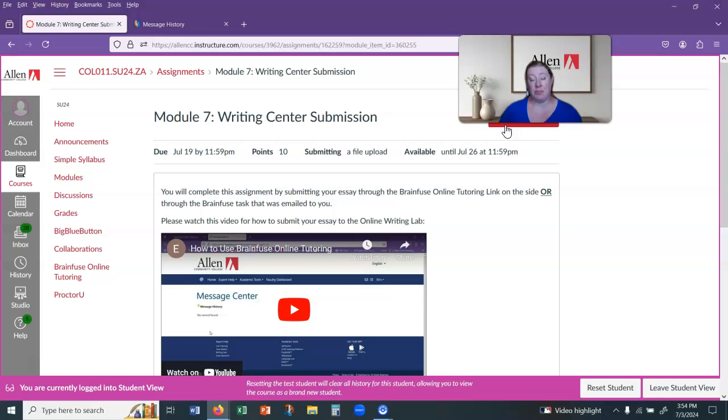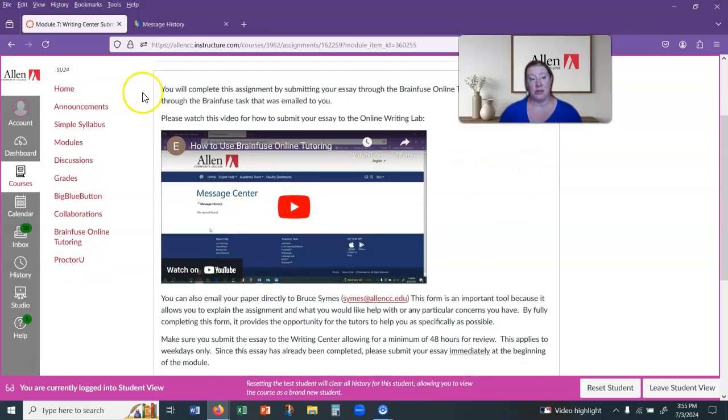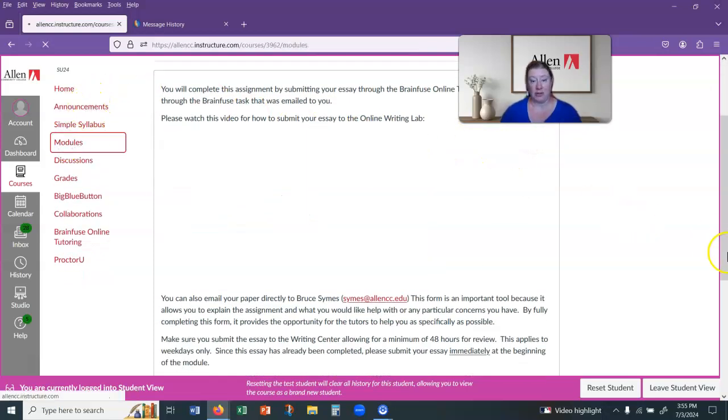If you hit start assignment and you just submit your rough draft, then it's not going to the writing center. The writing center is through BrainFuse. It is not through this assignment right here. So you have to submit it to BrainFuse first in order to get the feedback, and then you can take that feedback file and submit it here. I get students that are confused by this every semester.